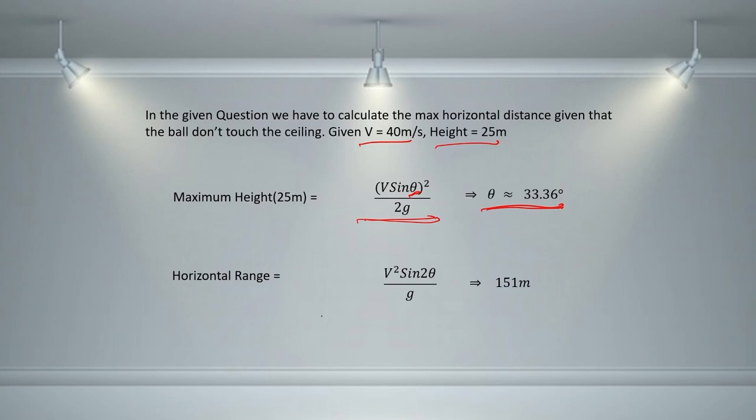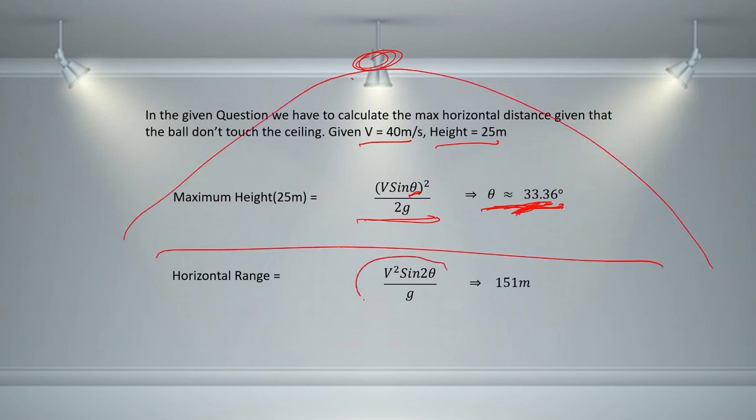Now using the range formula, we can calculate the approximate range of the ball using this theta angle. At this theta angle, the ball is going to just touch the ceiling, and the range found using this equation is approximately 151 meter, because we have an approximation over here also.